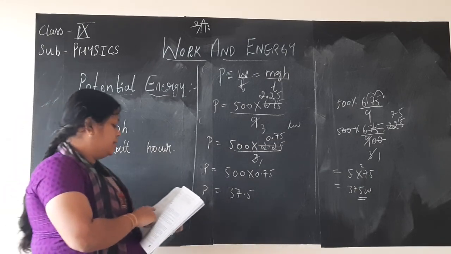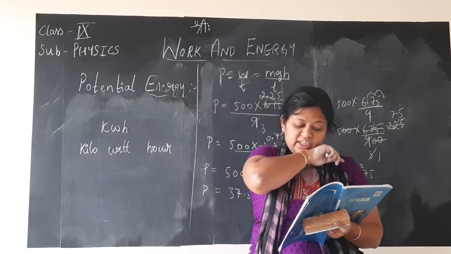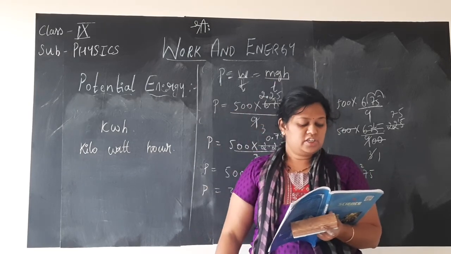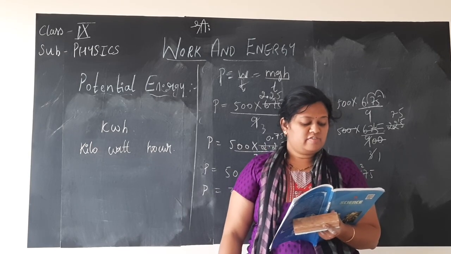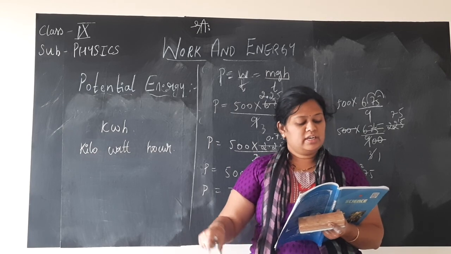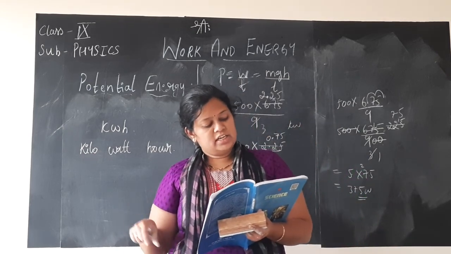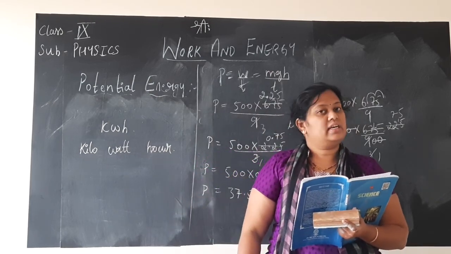One more important thing: what is 1 kWh? Let us say we have a machine that uses 1000 joule of energy every second. If this machine is used continuously for 1 hour, it will consume 1 kilowatt hour of energy. This 1 kilowatt hour is the energy used in 1 hour at the rate of 1000 joule per second.